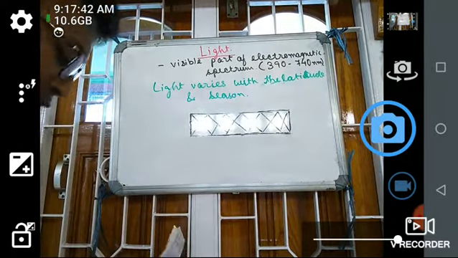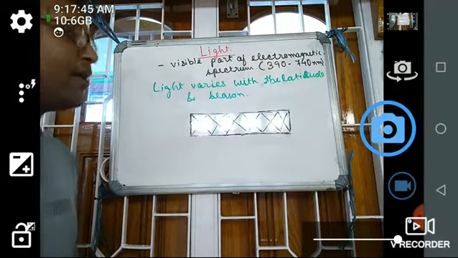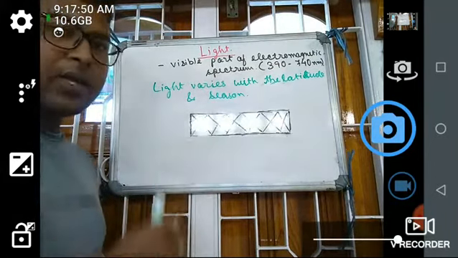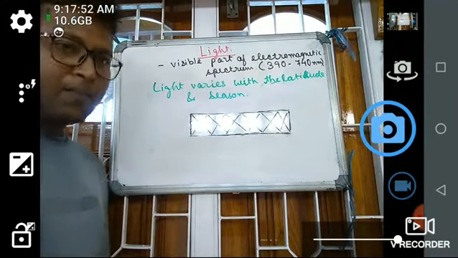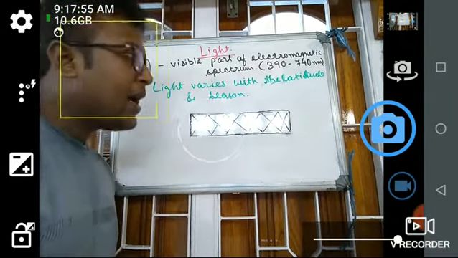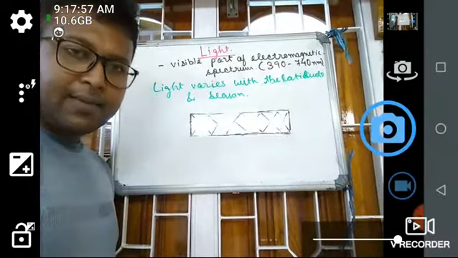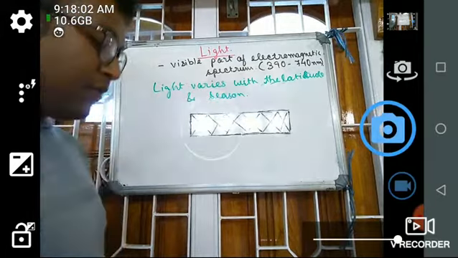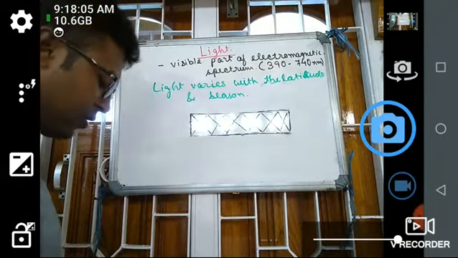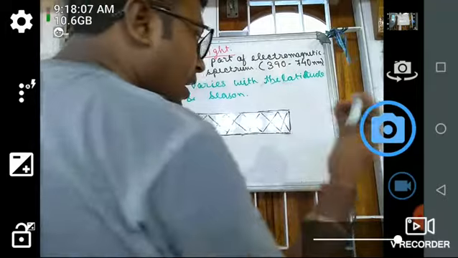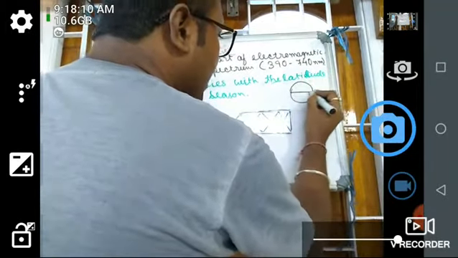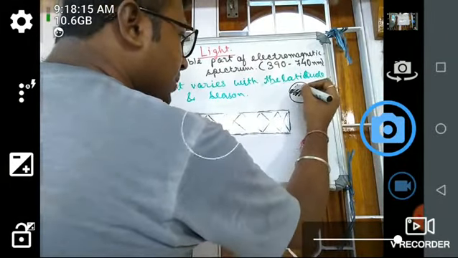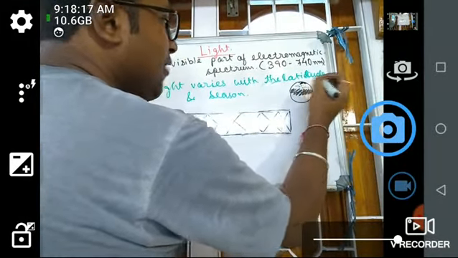We know that in winter the light concentration is less, and in summer the light concentration is high. Next, what happens with the latitude? As I have discussed earlier, if this is the Earth, this is the equator. Here the light concentration is high. To some extent, here it is low, and here there is very little light.